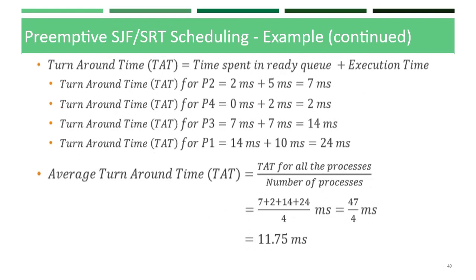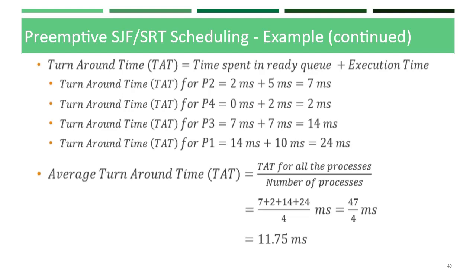So in order to calculate turnaround time, that is equal to time spent in the ready queue plus execution time, which will give you the turnaround time. So for turnaround time for P2, the time spent in the ready queue for P2 is 2 milliseconds. In order to execute P2 it takes 5 milliseconds. So totally we have 7 milliseconds for P2. So turnaround time for P4 is time spent in ready queue, 0 milliseconds, plus execution time, 2 milliseconds. So that sums up to 2 milliseconds.